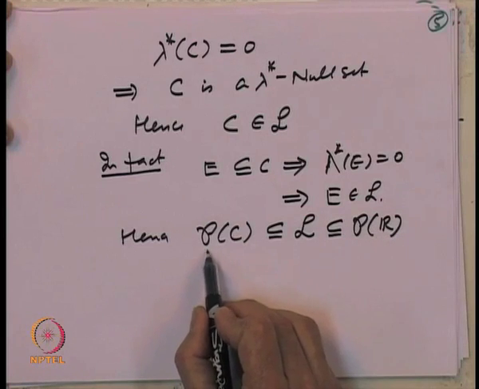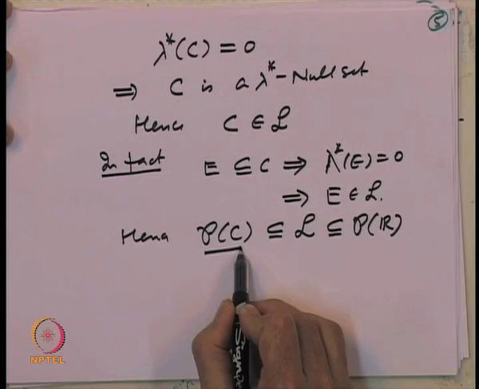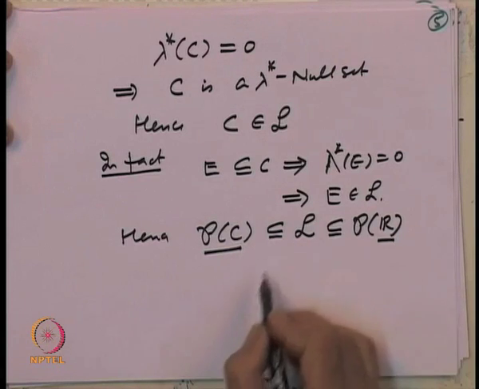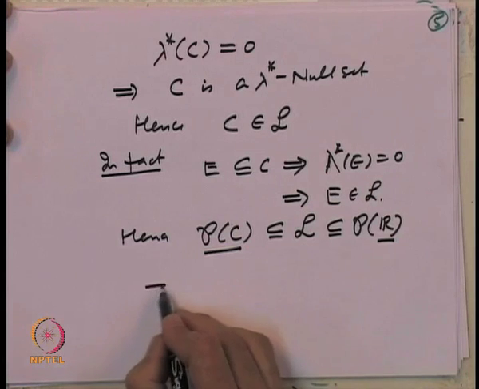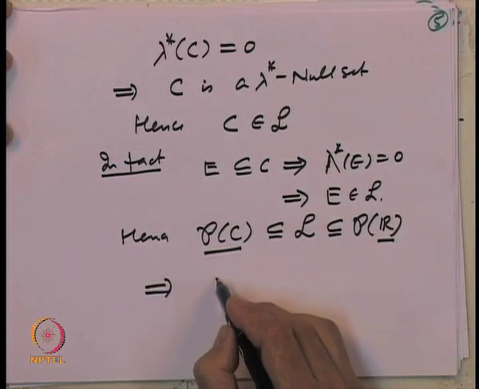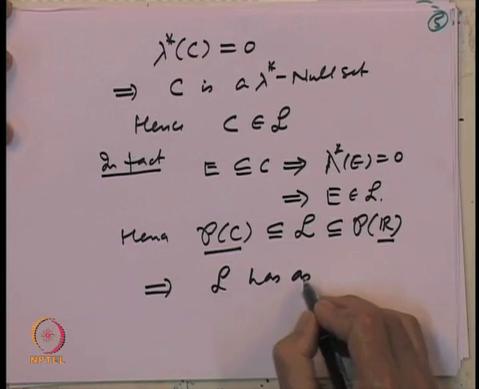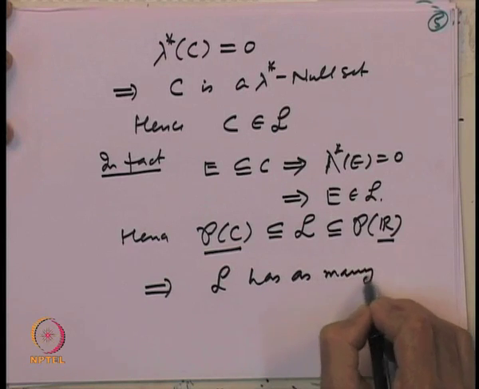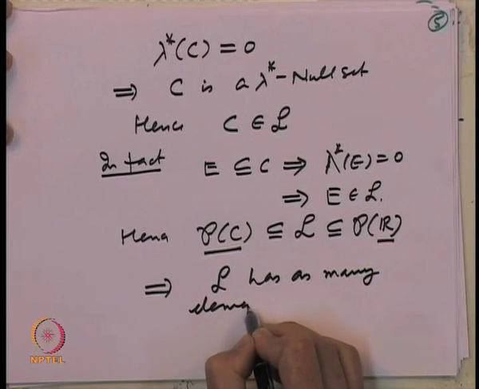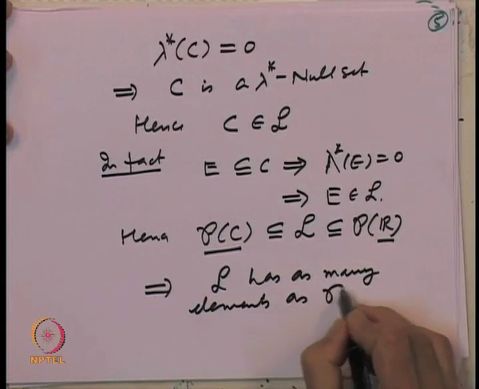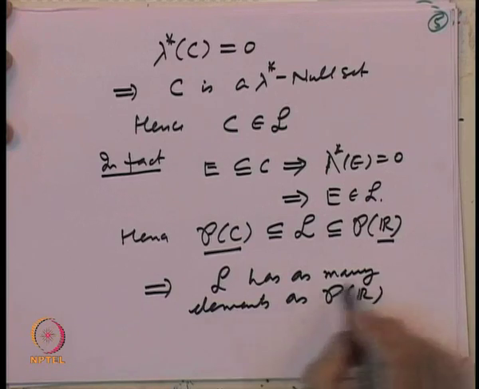Now, C is uncountable and R is uncountable. So, what does this imply? This implies that L has as many elements as P of R. What is the meaning of this?